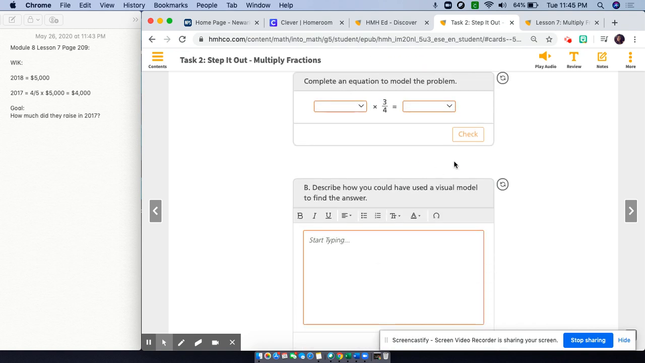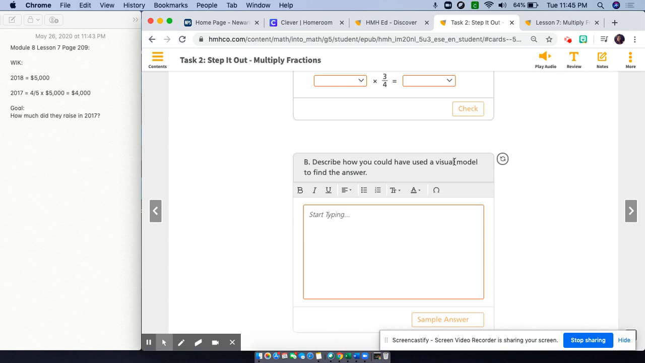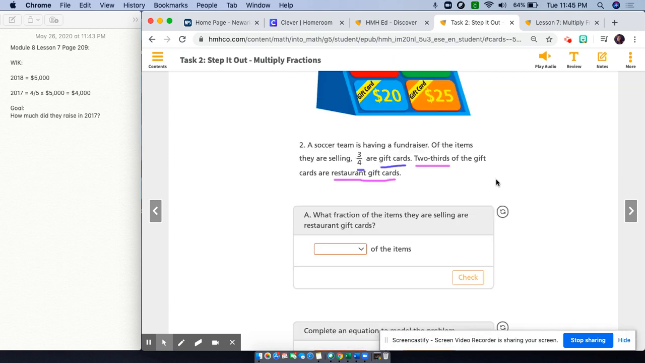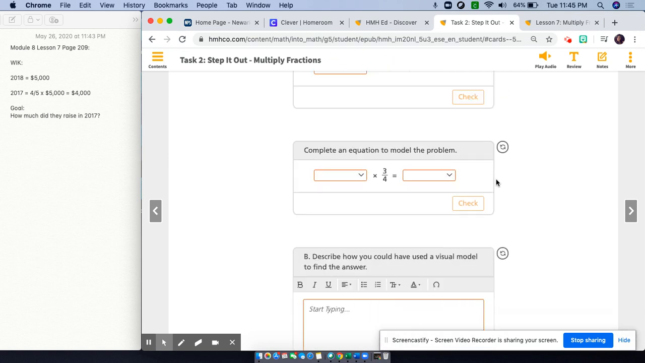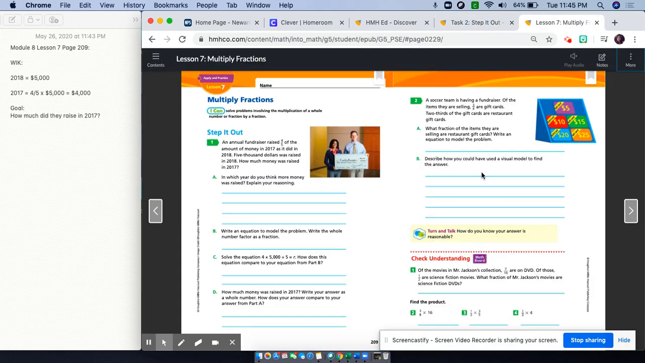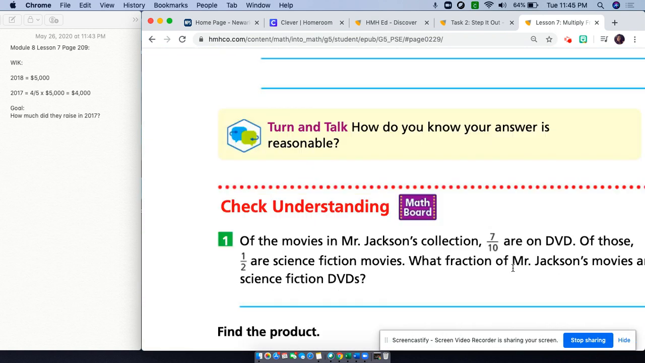Okay? And then part B just wants you to go ahead and explain or describe how you could have used a visual model. Remember how we did that a few lessons ago on lesson 5, a couple pages back? You can flip back to see how we would draw a visual model to solve for this question. Okay, I'm going to flip to the workbook.